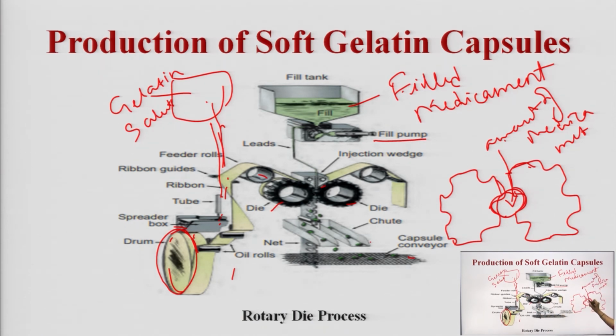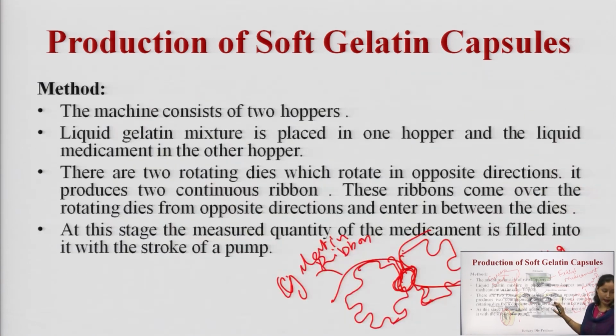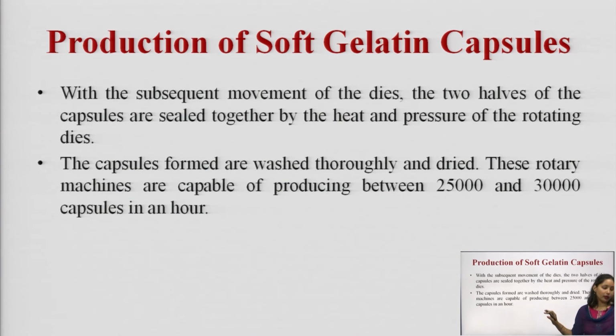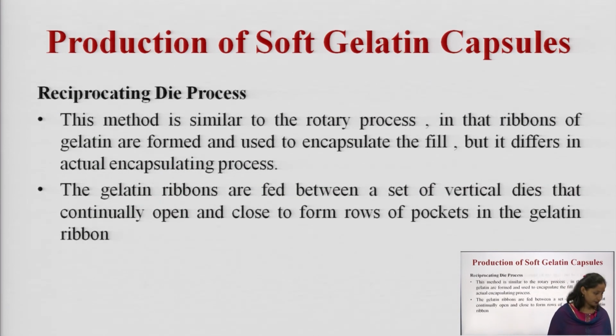Okay. The filling will happen with the help of the filling pump and the injection wedge, and the sealing of the capsule is with the help of the movement of these two rotating dies. The capsule is formed. Now, finally, the formed capsules are washed thoroughly and dried. These rotary machines are capable of producing between 25,000 to 30,000 capsules in an hour.